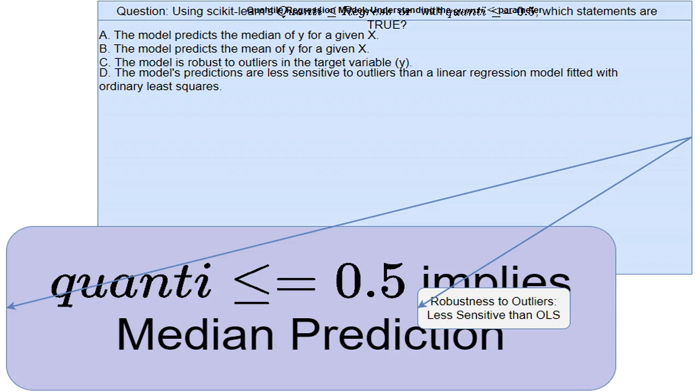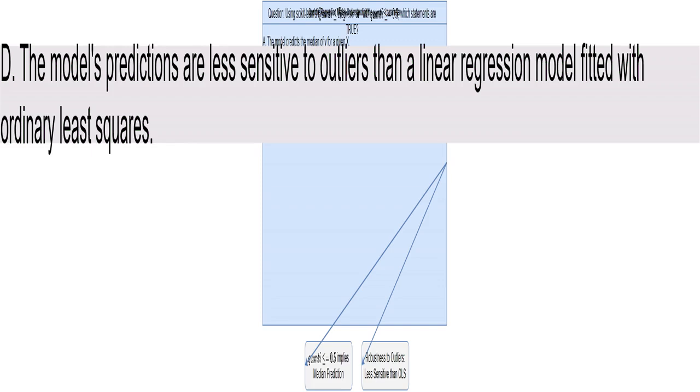I'm setting the quantile parameter to 0.5 in the QuantileRegressor. This means the model will predict the median of the target variable, not the average, the mean. Think of it like finding the middle value when you arrange all the target variable's values from lowest to highest. That's the median. OLS stands for ordinary least squares.